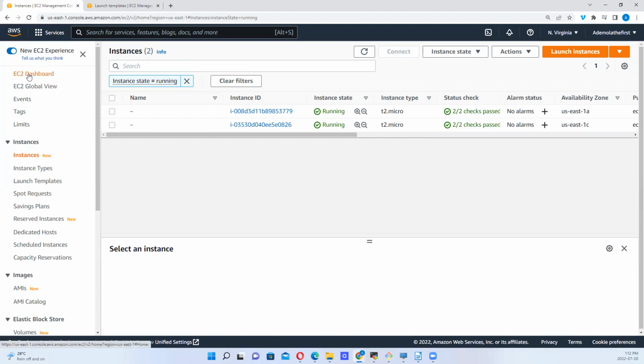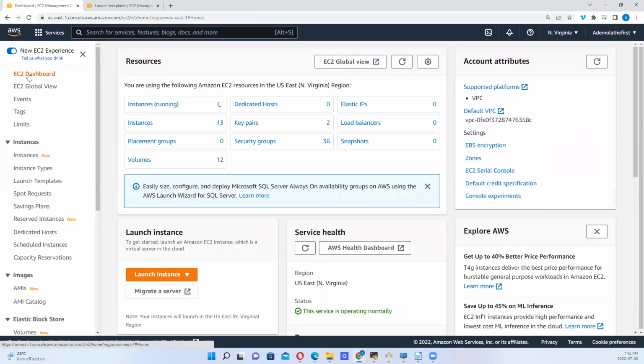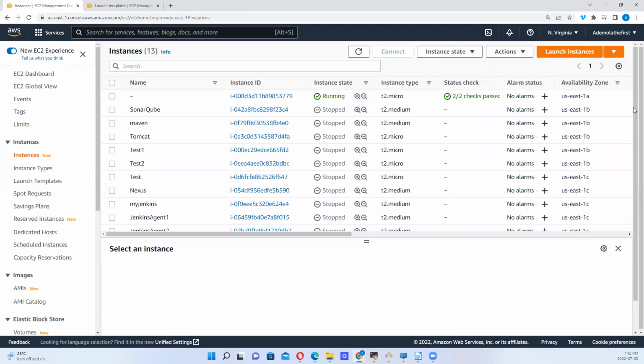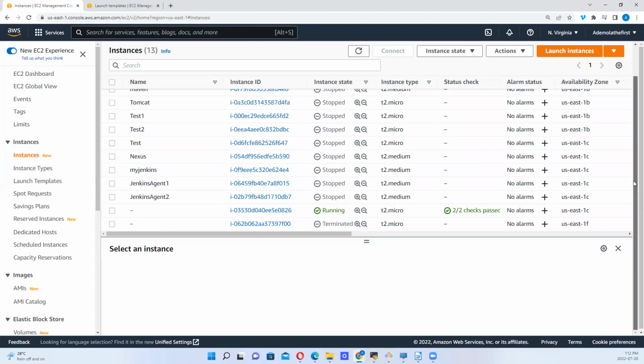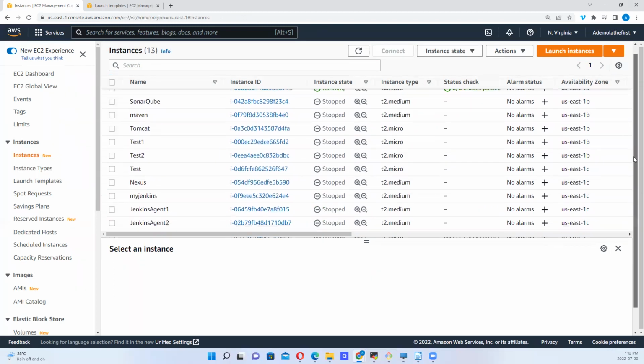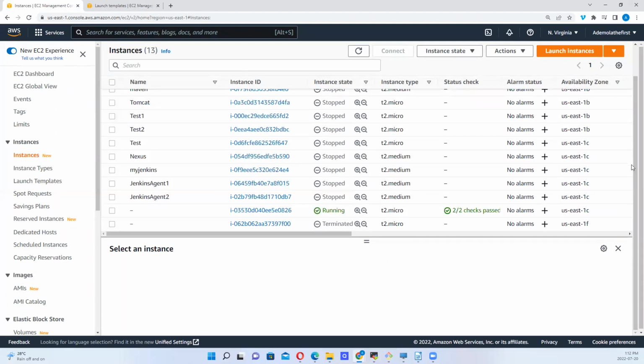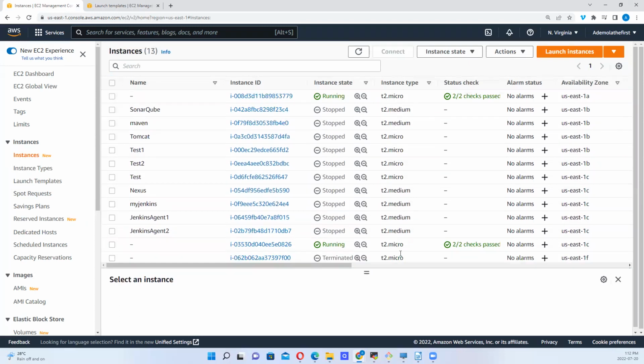So let's see the total that we have. Remember, we had 13 instances. 1 has been terminated, right? We have 2 running. So technically, we have 2 instances running, right? But remember, we set minimum could be 2. Desired is 3, maximum 5.